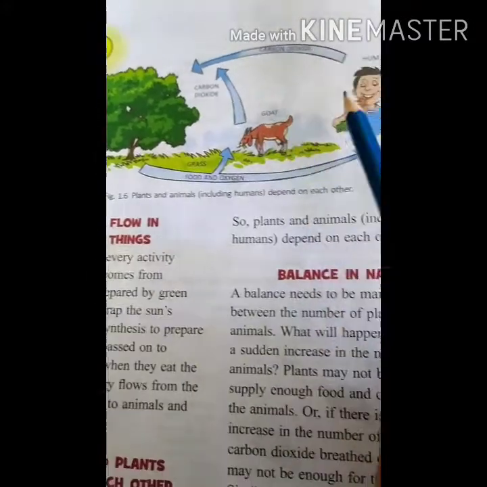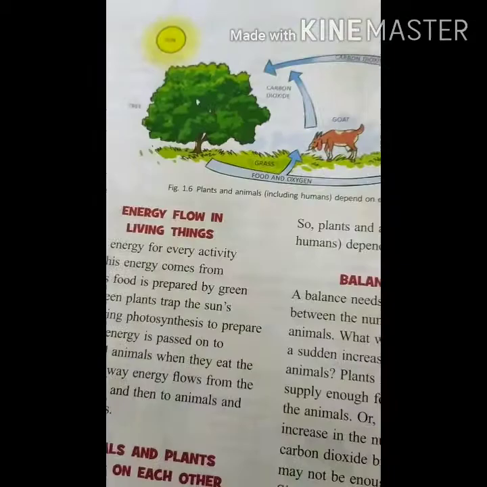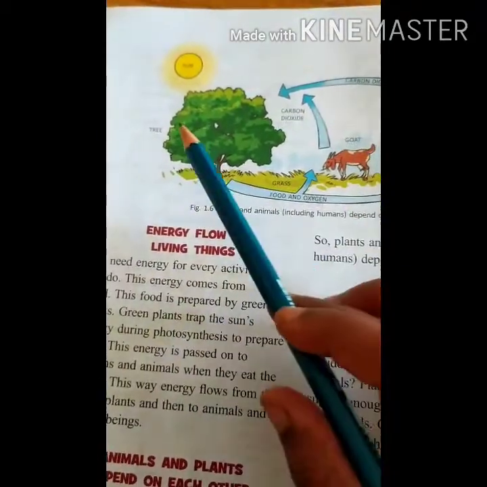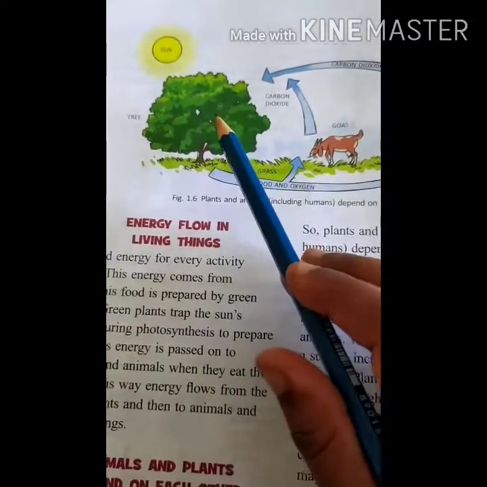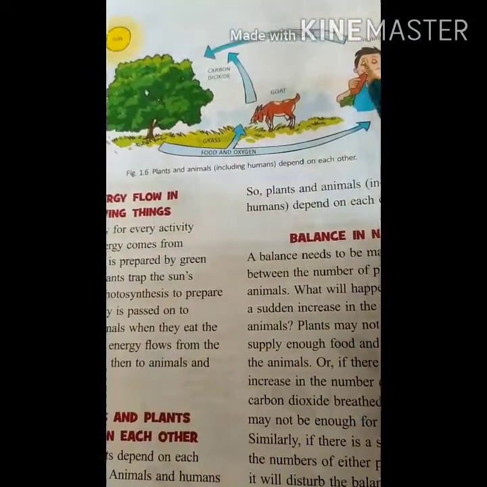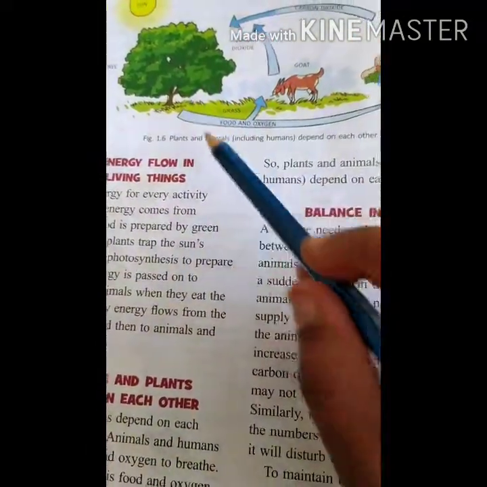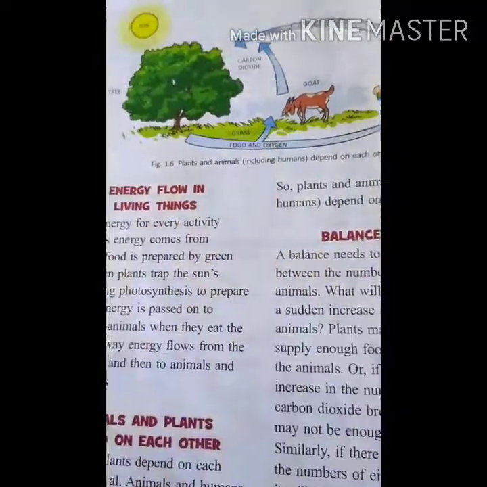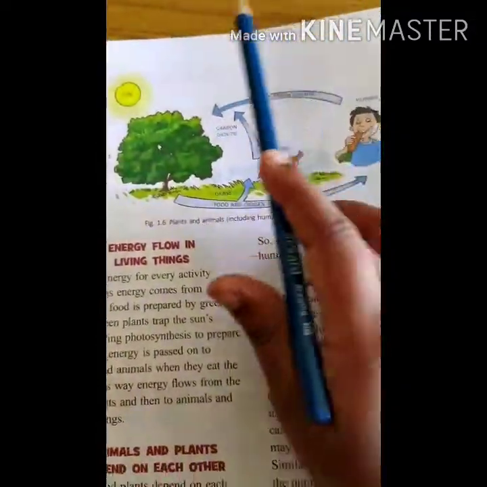And the animals and human beings eat the food and give out carbon dioxide. So trees give us oxygen, we give them carbon dioxide. They are utilizing the carbon dioxide. We are surviving because of oxygen and food. So this energy flow is continuous. That is the reason it is balanced in nature. Okay. This is the energy flow.